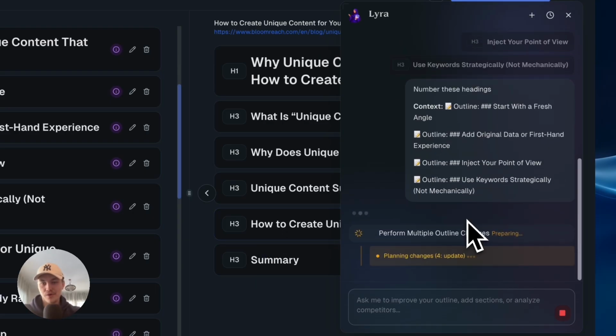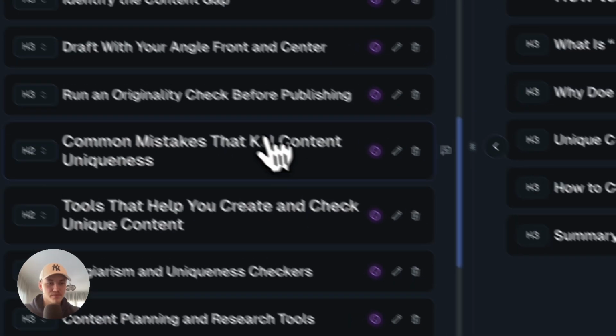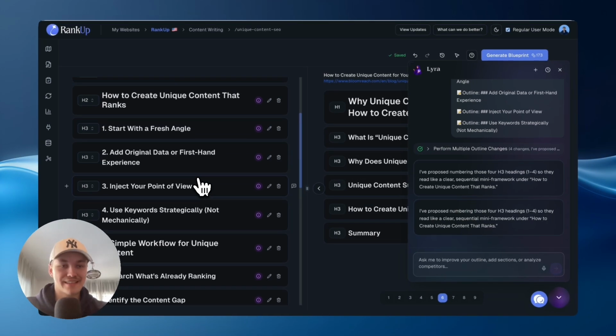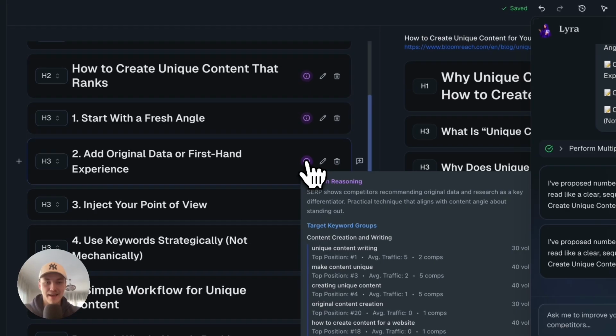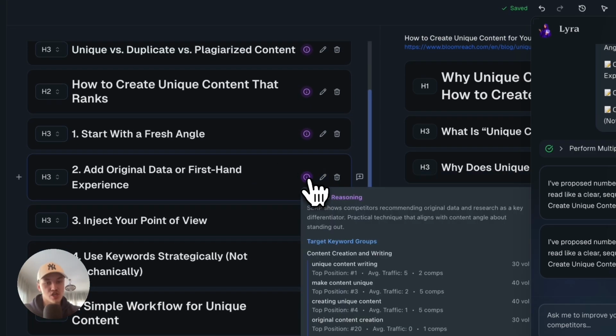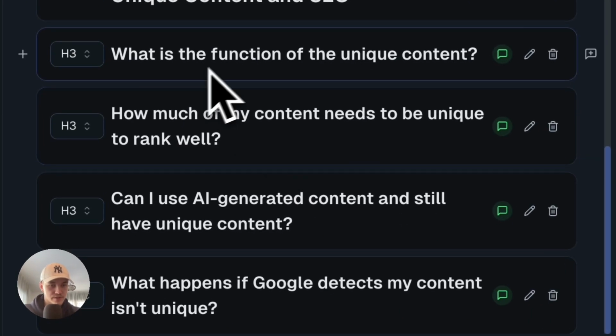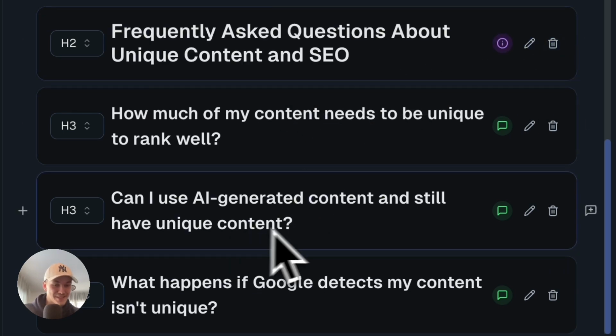And you can also discuss with her, oh, I don't know if this heading is really good. Just accept all, boom, done. That's very simple to edit like that. And then for each of the headings, you can also see the reasoning. So why did she propose this heading, right? This is quite good. I like it. So let me see some of the function of the unique content, I don't know, this is a weird one. Good one. Okay, well, these are quite good. So I'll keep all of these.